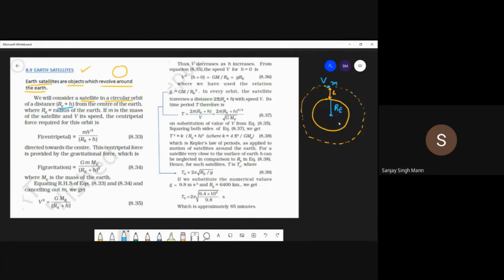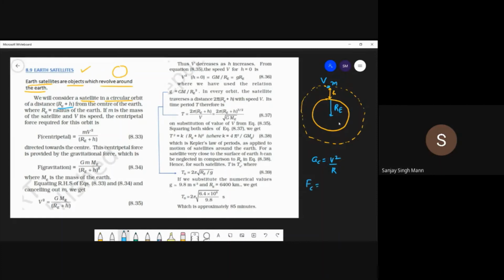Okay, so what is the centripetal force? This is revolving due to the gravitational pull of the Earth. We know that the centripetal acceleration is given by v square by r. And what is the centripetal force?